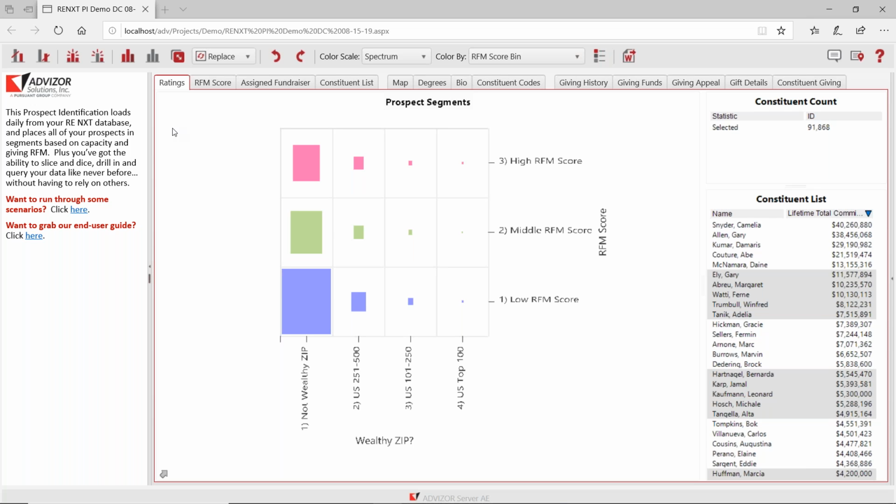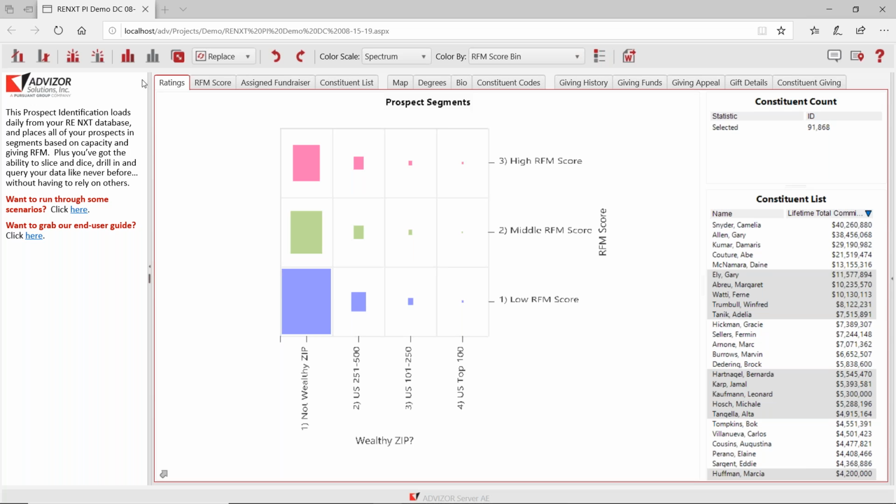And my question might be, do I have any segment A prospects, top prospects, who are not staffed? And I'm going to LA in a couple weeks, so let's look at LA. Maybe break it down by region and see if there's any characteristics. Maybe a group of them are the same class years or the same age or something. Okay, so here's the first page.